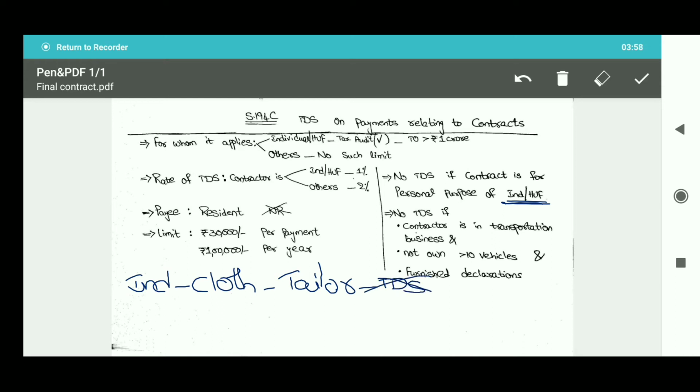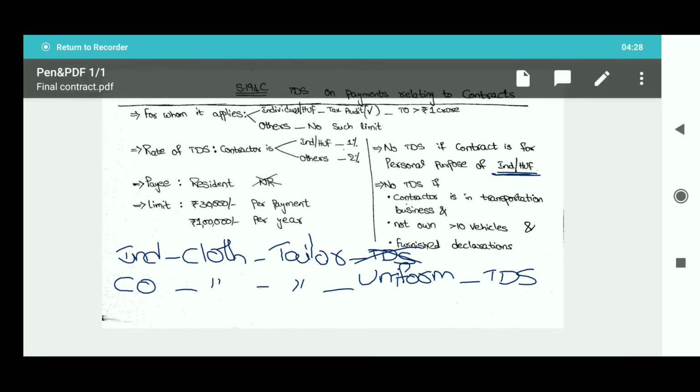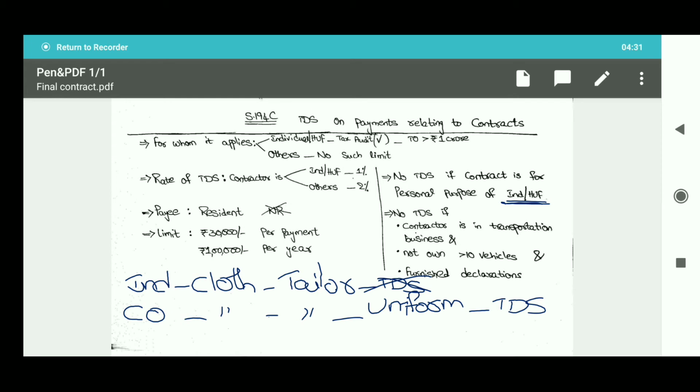Suppose the individual is replaced by a company, and the same cloth has been purchased and the same tailoring service has been taken for uniforms of their security personnel. Then in this case TDS shall be applicable. This is a contract. Here TDS shall be applicable.